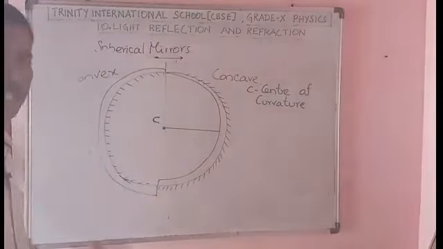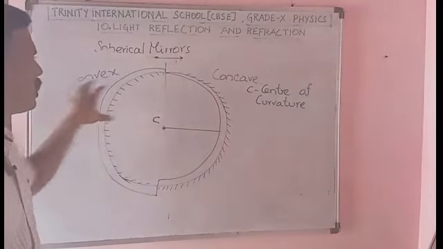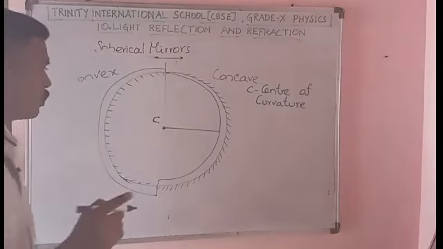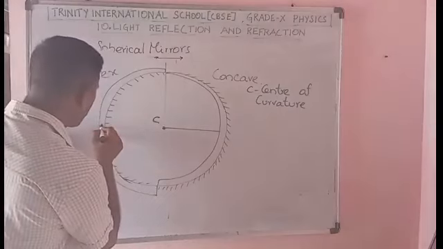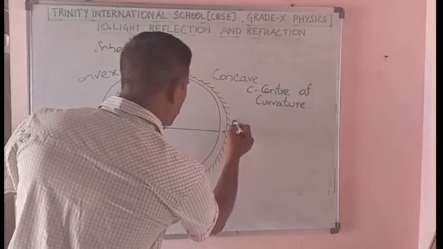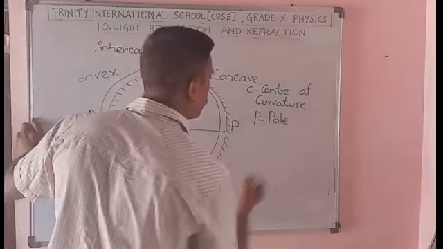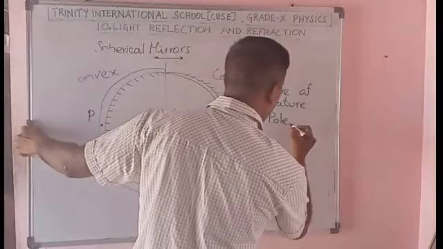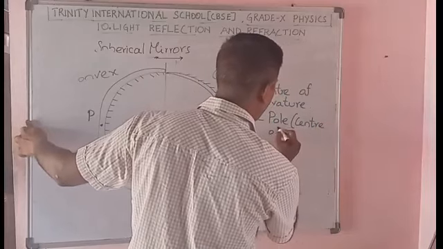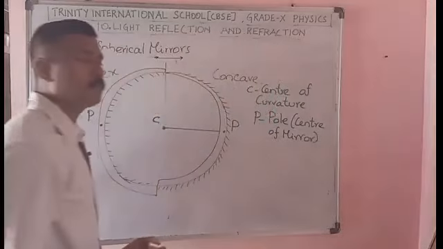Okay. Then the center of the mirror is called the, so you have two mirrors, convex mirror and concave mirror. The center of two mirrors is called the pole. The center of these two mirrors can be located and it is named as the point P, that is pole. P is the pole. Pole is the center of mirror. It is not, please don't get confused with P and C.